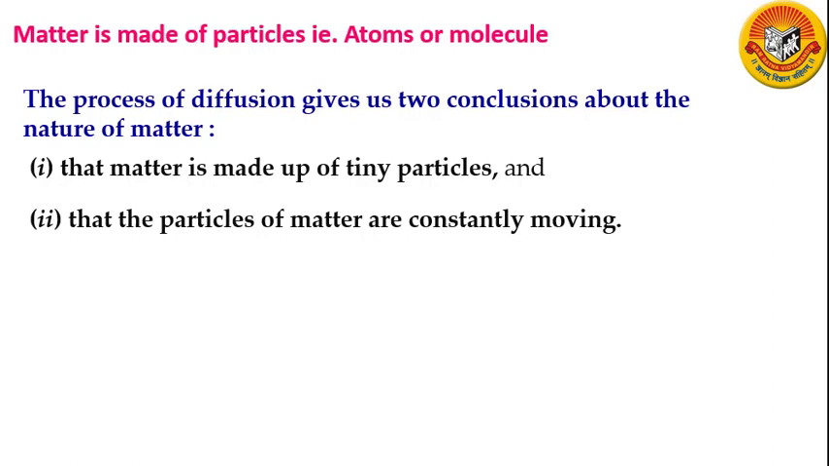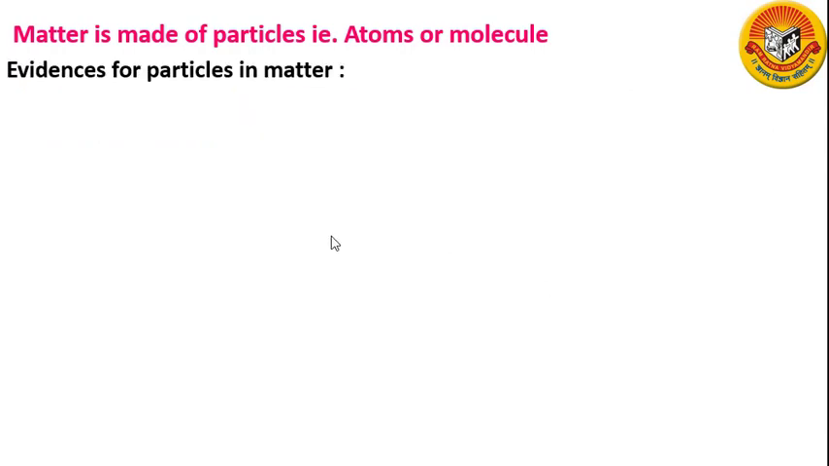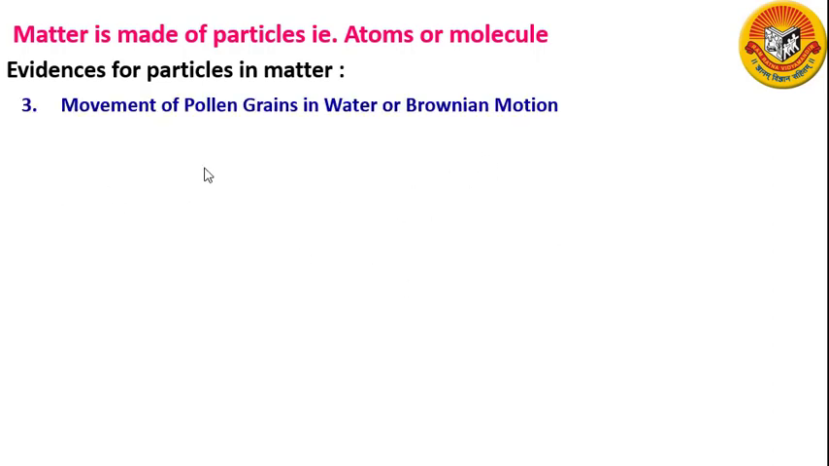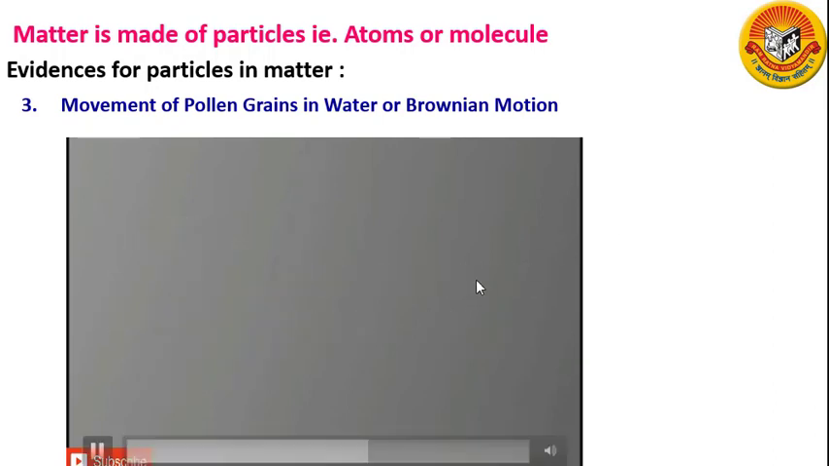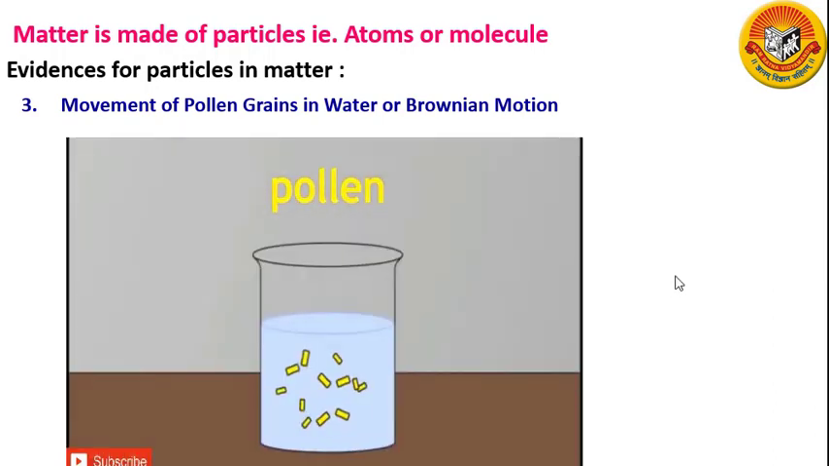Now, let us understand the third evidence, which is movement of pollen grains in water, or the Brownian motion. Let us first understand what pollen and pollen grains are. Pollen is a powdery substance discharged from the male part of the flower called the stamen. Pollen is actually present in the top part of the stamen called the anther. Pollen contains microscopic particles called pollen grains.